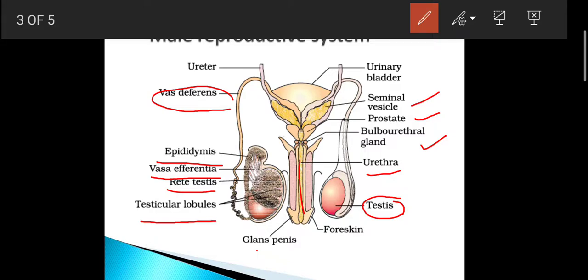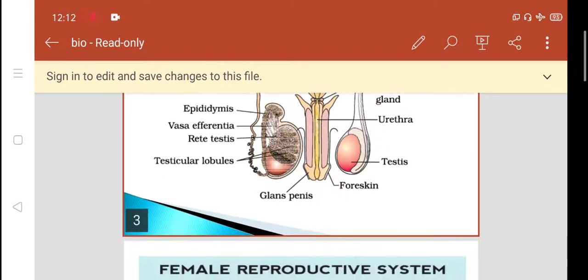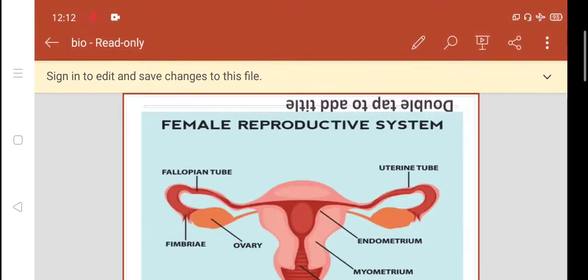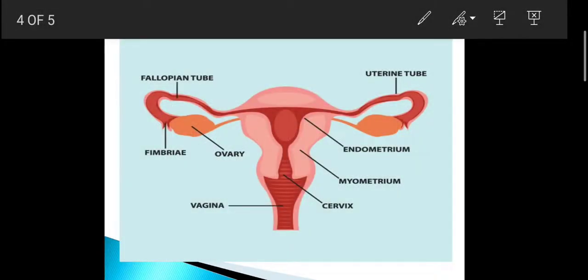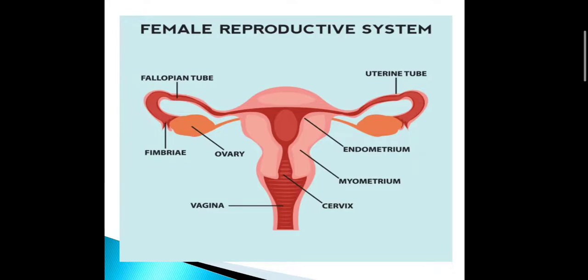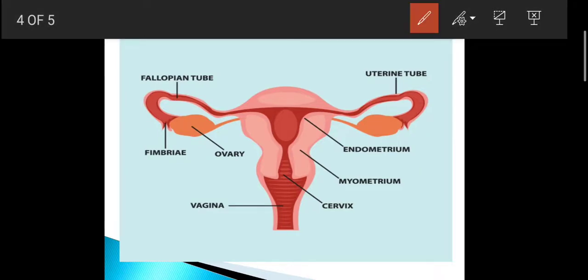Now coming to the next slide, the female reproductive system. What is the most important thing in the female reproductive system? That's the ovaries. See, this is the ovary.